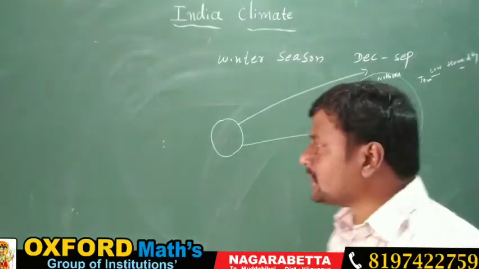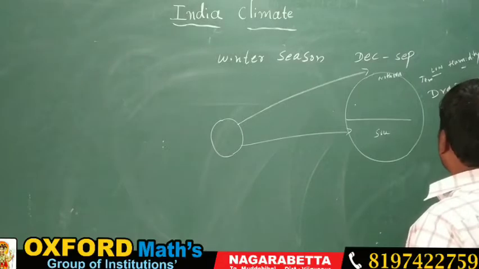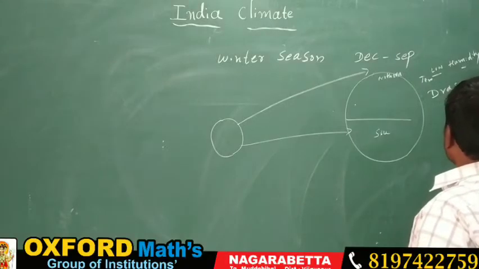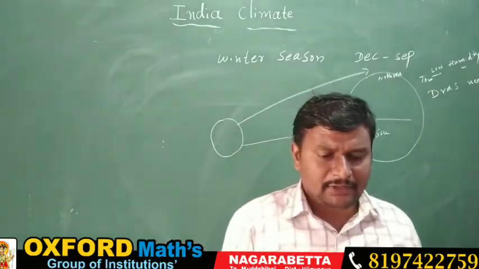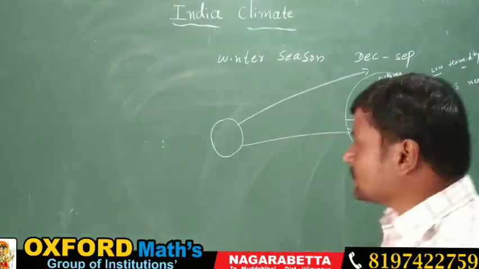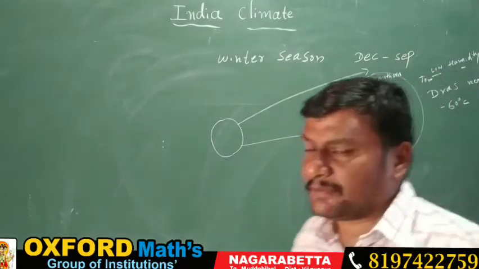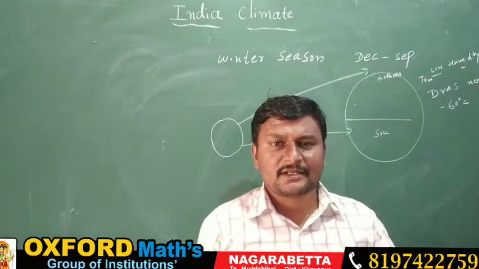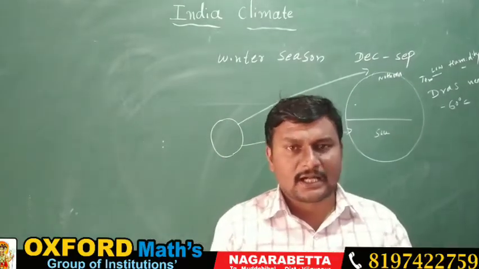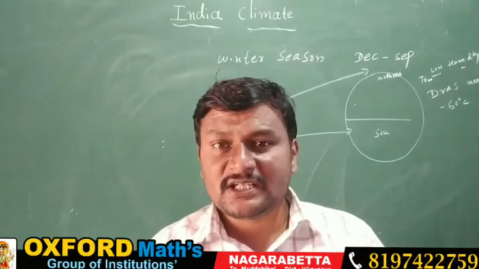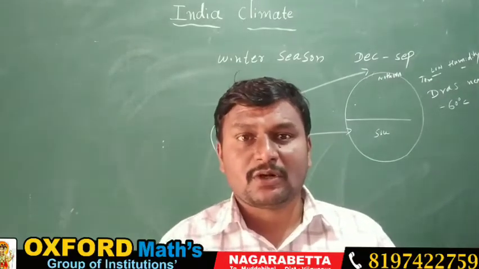Dras, near Kargil, which place? The Dras near Kargil. There, a low temperature is recorded in the winter season. How much? Minus 60 degrees Celsius. How much temperature is recorded in the winter season? Especially in Jammu and Kashmir near Dras, near Kargil, minus 60 degrees Celsius is recorded